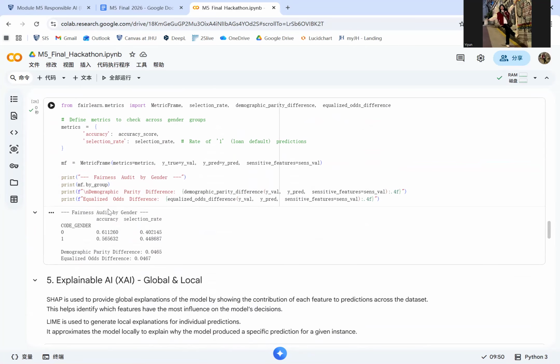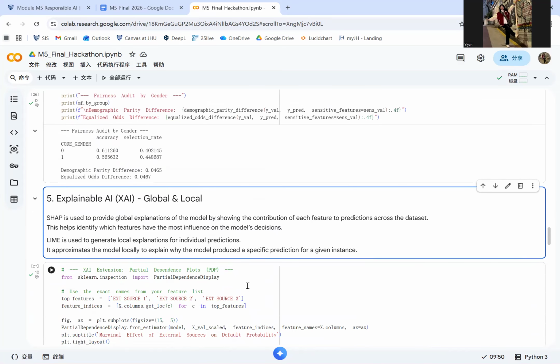This shows similar accuracy across gender groups with only a small difference in selection rate. The demographic parity difference and equalized odds difference are both really small, around 0.04, indicating relatively small disparities and suggesting that the model does not exhibit strong gender bias. In addition, I used MetricFrame to compute performance metrics separately for each group. Group level analysis is important because a model that appears accurate overall may still perform differently for specific groups.